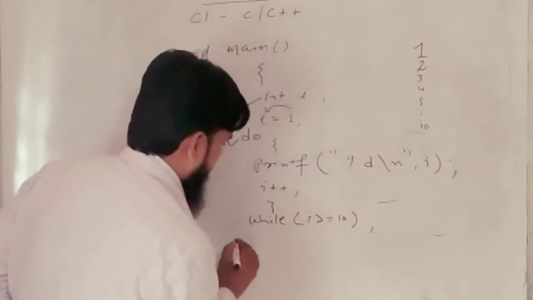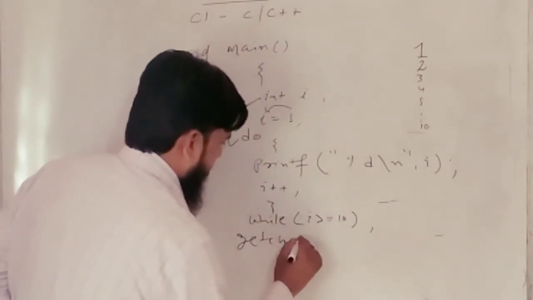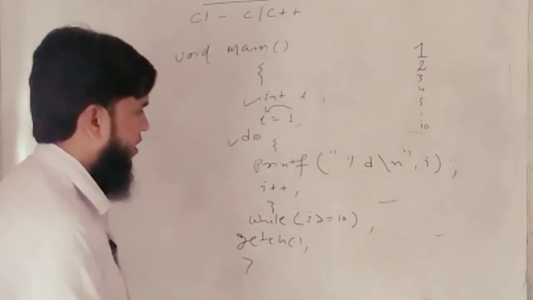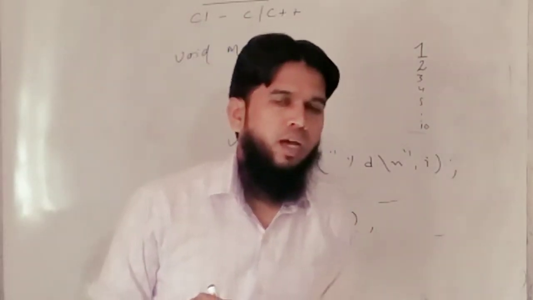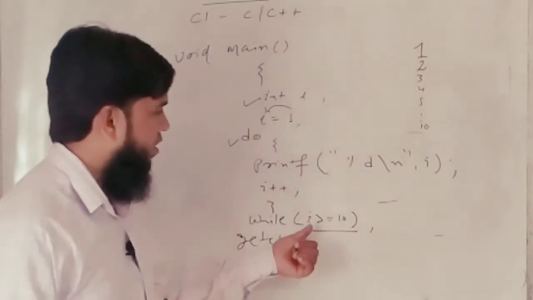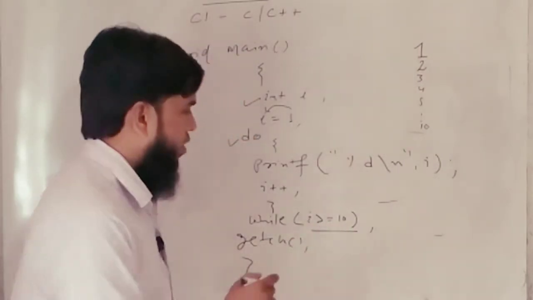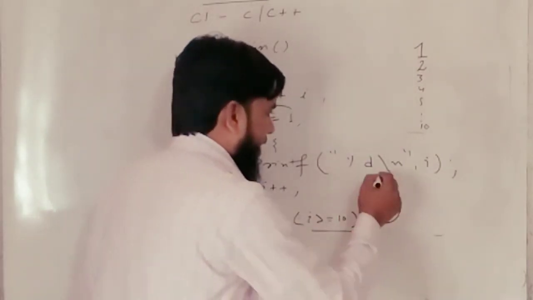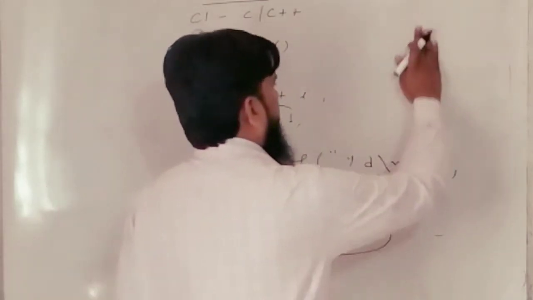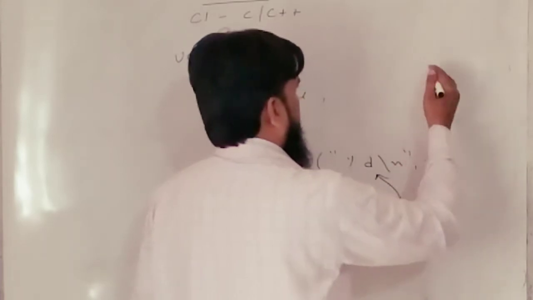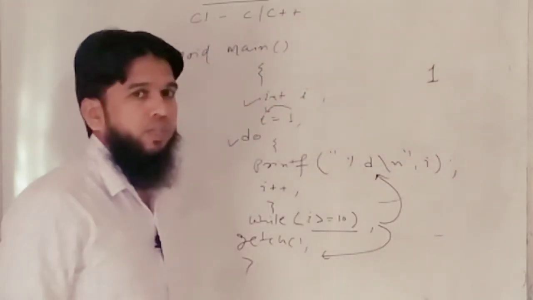So here you can see the condition is false, because the value of i is now 2, and it is false because this is not greater than or equal to 10. So it will not go back to the body of the loop, and it will terminate the program, and the output will be like this, only 1 will be printed on the screen.